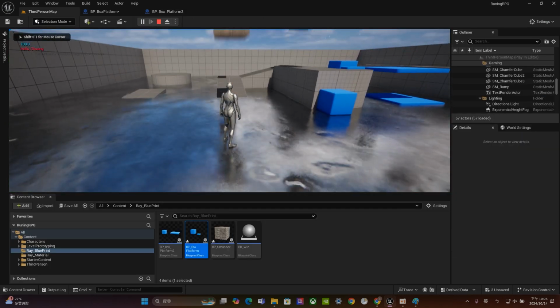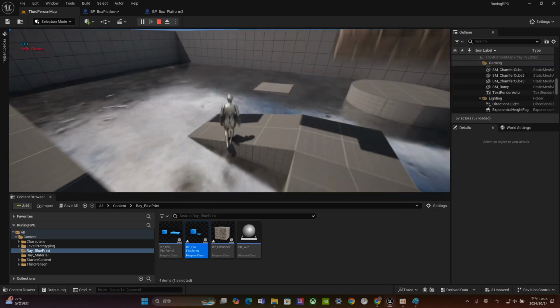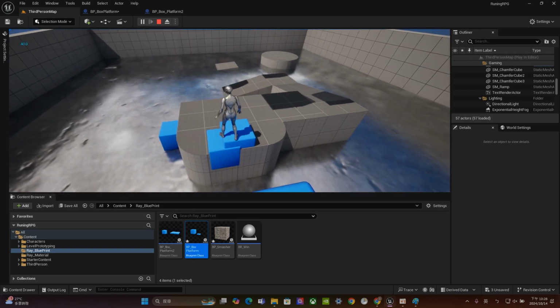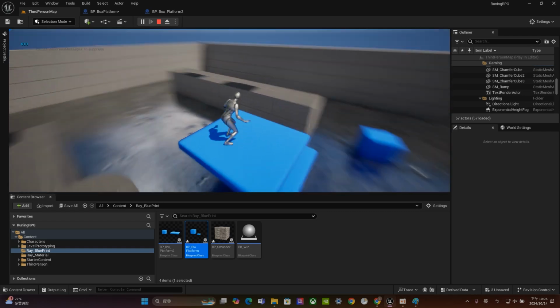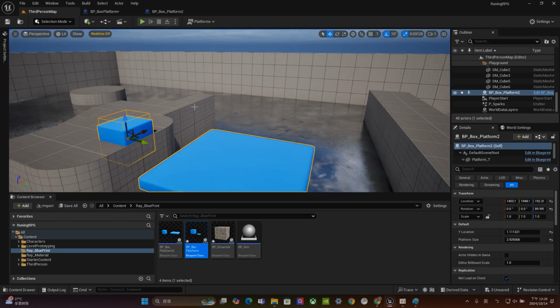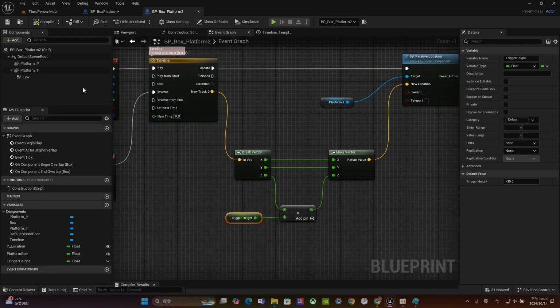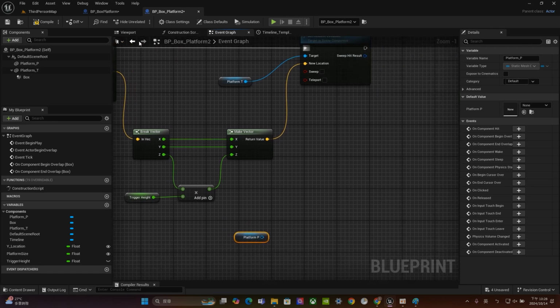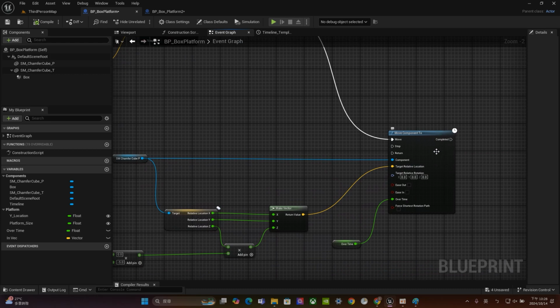Play. The thing right now we have to do is play. Oh, annoying. Okay, falling down. So it works. Okay, guys, it works. But right now the play platform is still like that, so I want to delete that. We are going to do the next part, the setting of the platform. Let's drag them to here. So the platform is about move component to. It's a little bit different from set relative location, but actually I think the idea is pretty much the same.